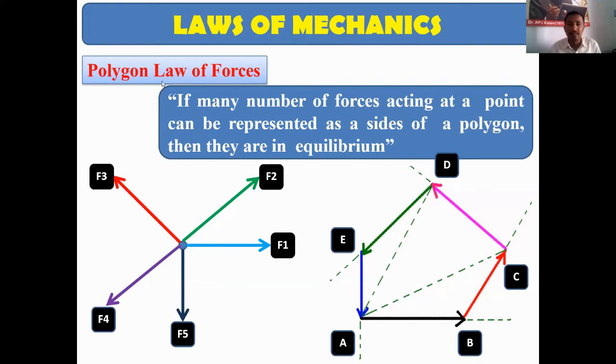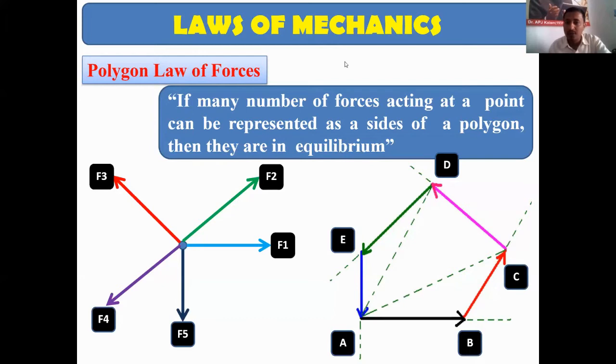Okay, so this is the polygon law of forces. What it states is, if many forces acting at a point on a body can be represented as the sides of a polygon, then they are in equilibrium. That means if you represent the forces acting on a body by a polygon, then that body will be in equilibrium, provided the polygon closes.